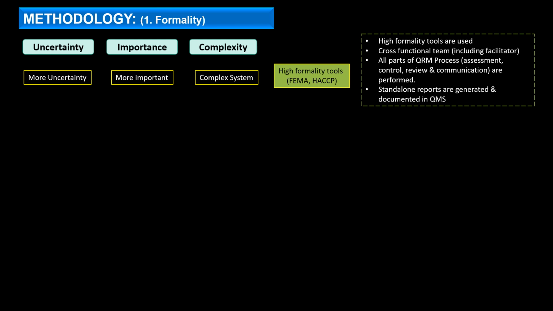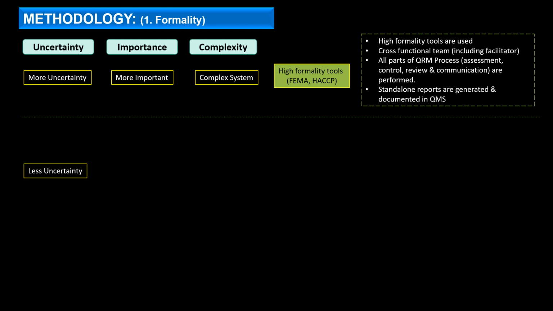All parts of the quality risk management process, like risk assessment, risk control, risk review and risk communication, are to be performed definitively. And standalone reports with unique numbering are generated as a part of the quality risk management system in the organization. So individual reports of QRM need to be generated where highly formal tools are used.